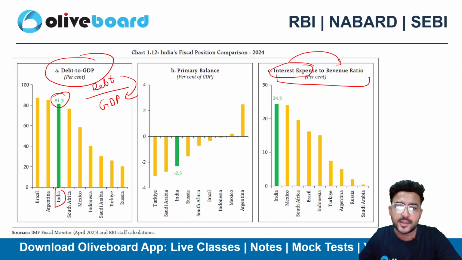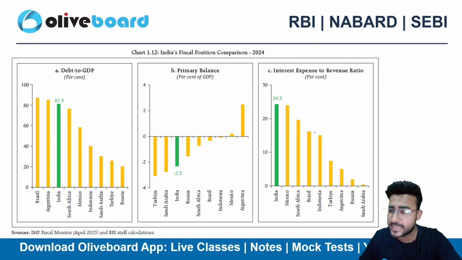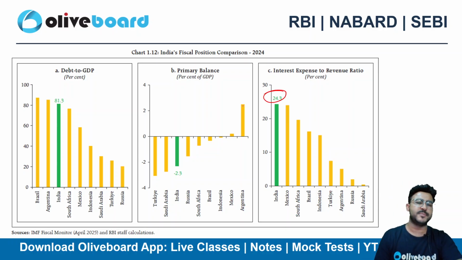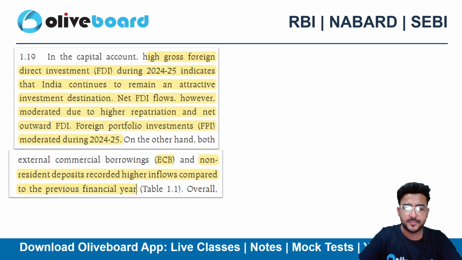Out of that, 24.3 we need to incur as interest expense. Okay, so that's quite high. The interest expense to revenue ratio is quite high, and the debt to GDP ratio is also high.